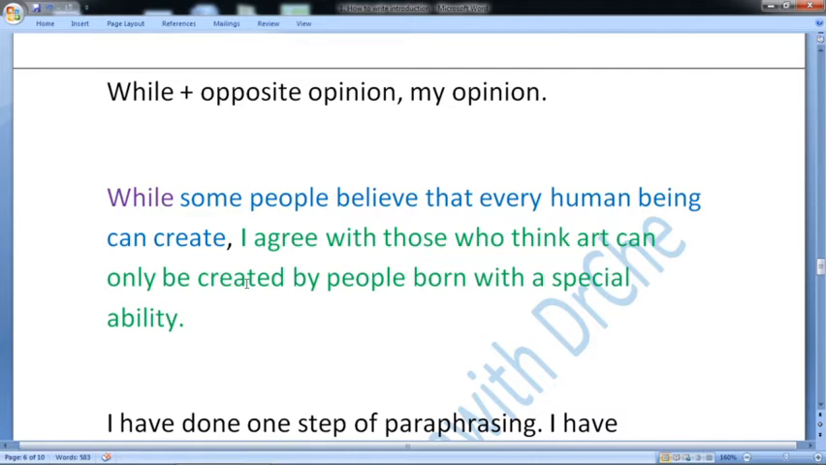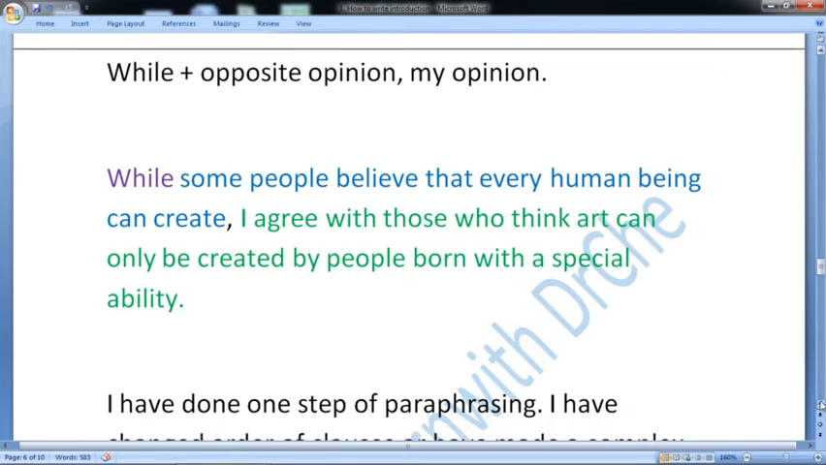So I have changed the sentence from two simple sentences to a complex sentence with concession, with the use of the conjunction while. This is a subordinating conjunction. This is an independent clause. So I have joined them to make a complex sentence. But there is a problem with this sentence. I have copied all of the words from the task and pasted them here. So this is wrong. I have done only one step of paraphrasing.